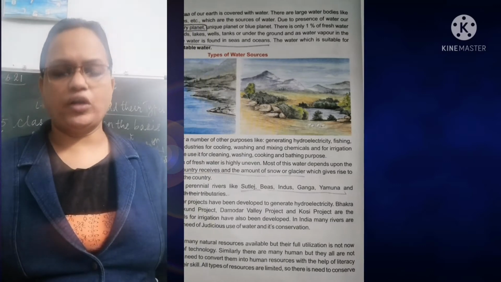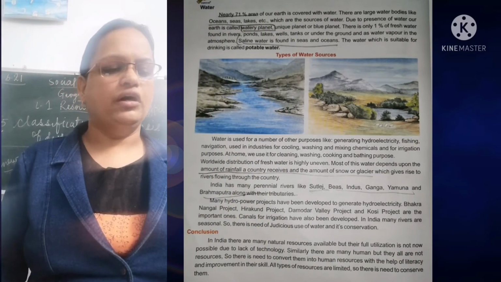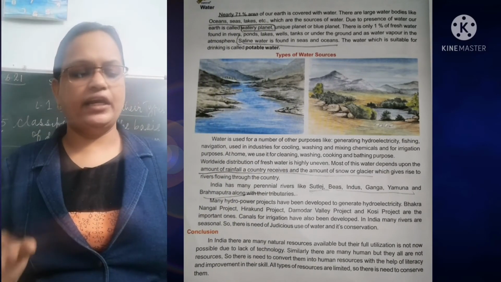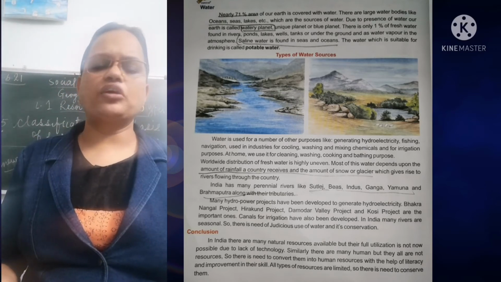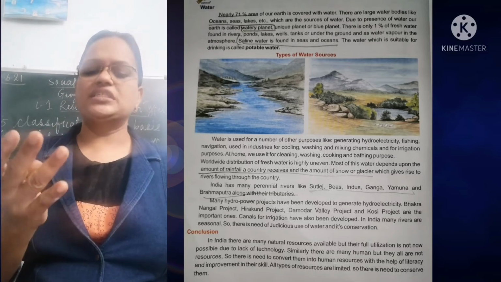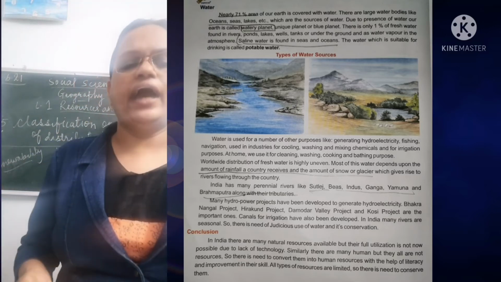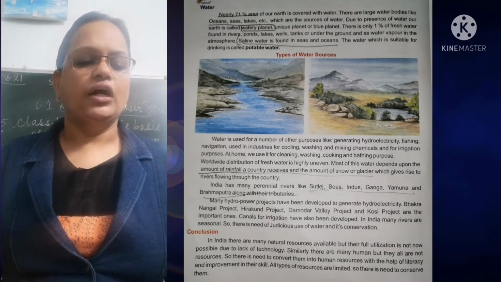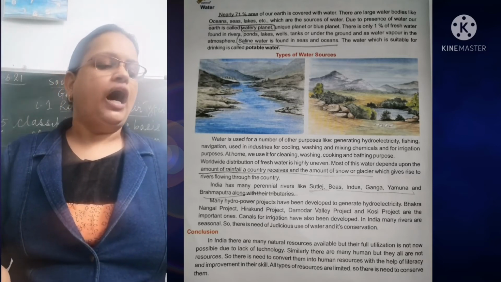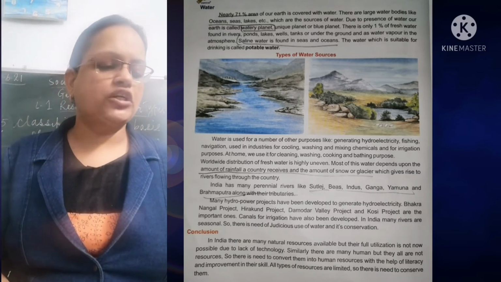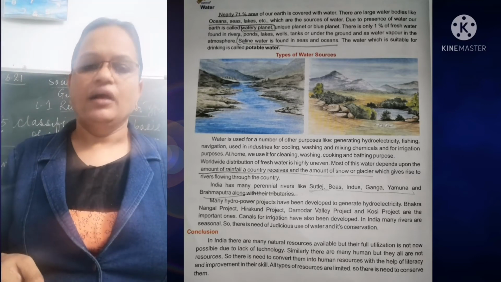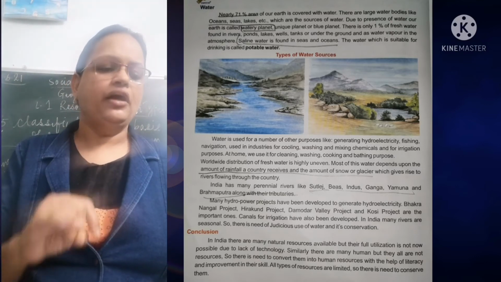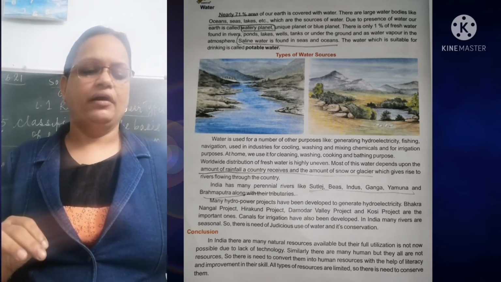Then you come to the water. Now when you look at the water, 70% of the area of earth is covered with water. There are large water bodies like oceans, seas, lakes, etc. They are called sources of water. Due to the presence of water, our earth is called the watery planet, unique planet, or blue planet.